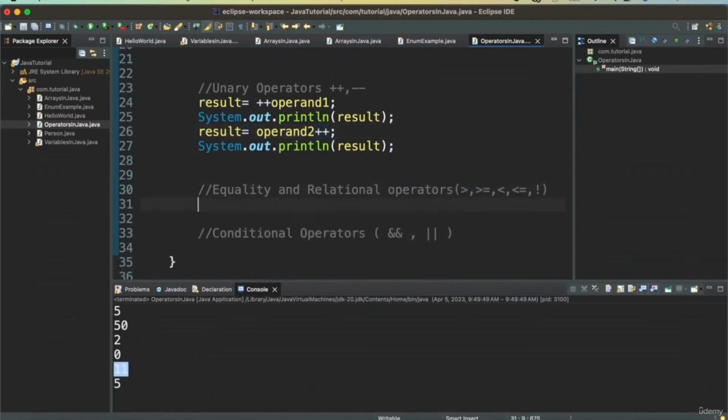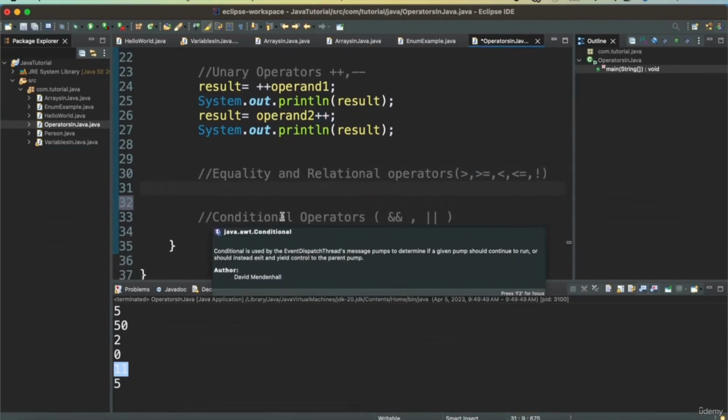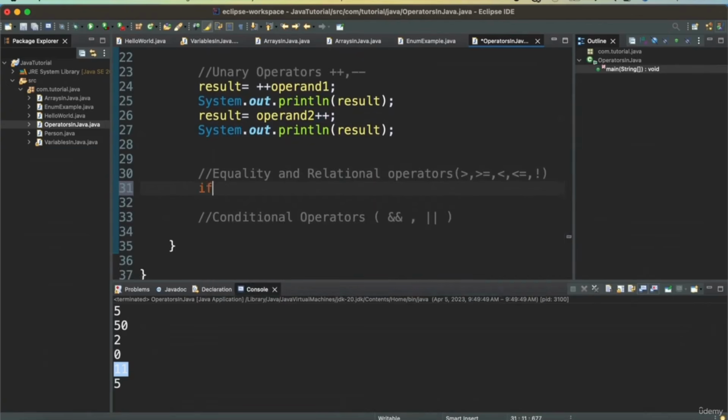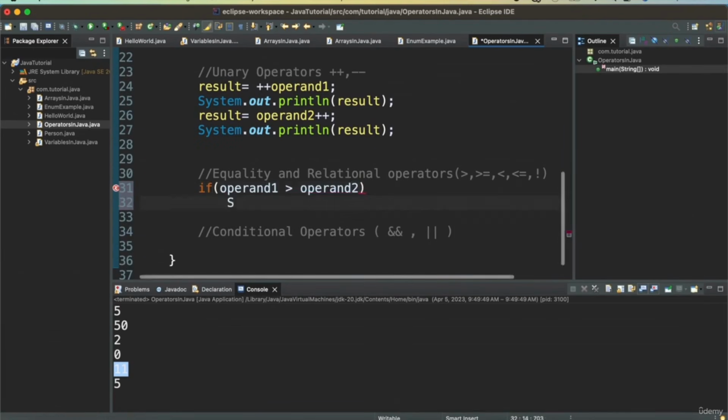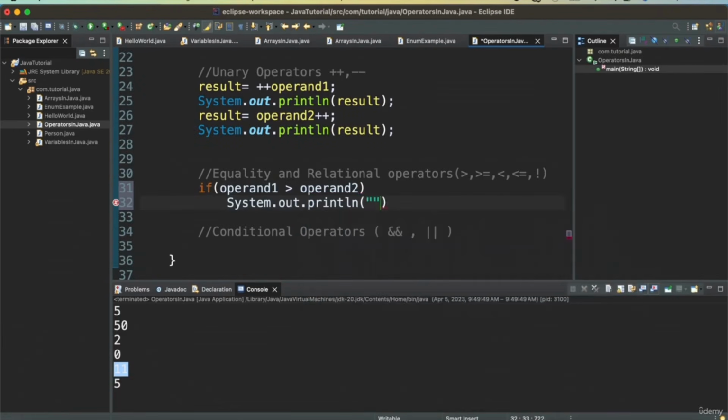For equality operators, we can say if operand 1 is greater than operand 2, then we want to print the value, 1 is greater.